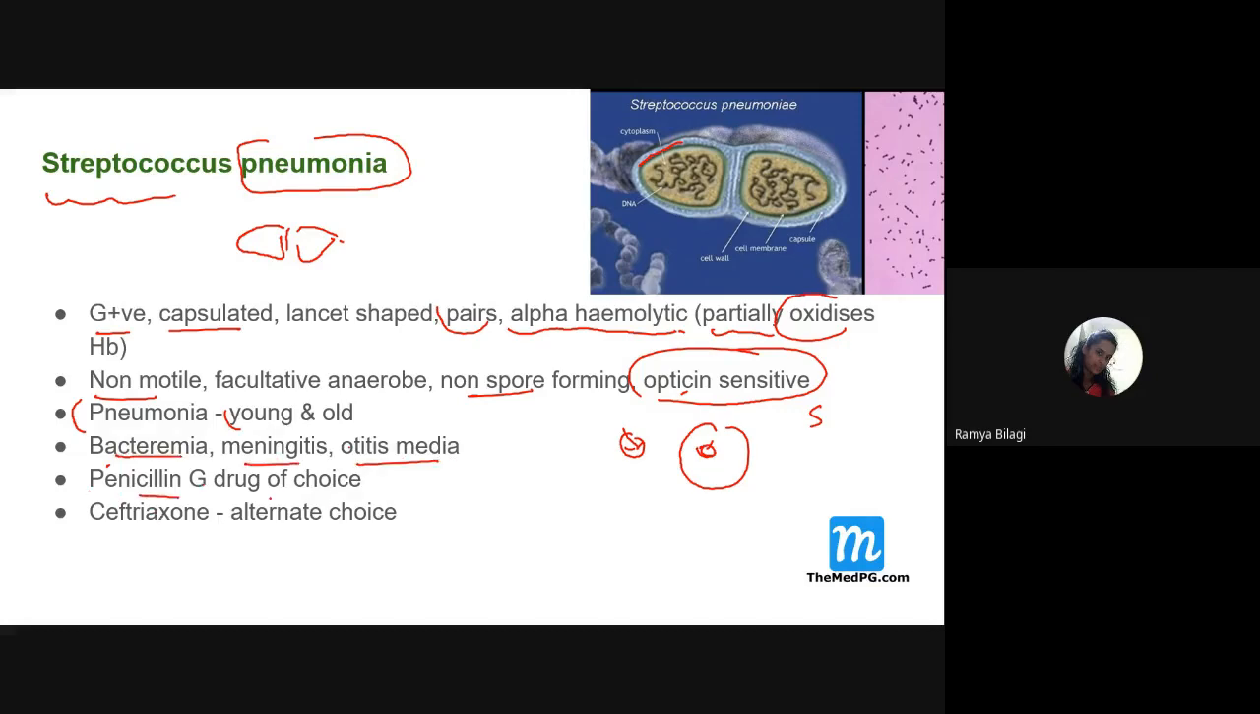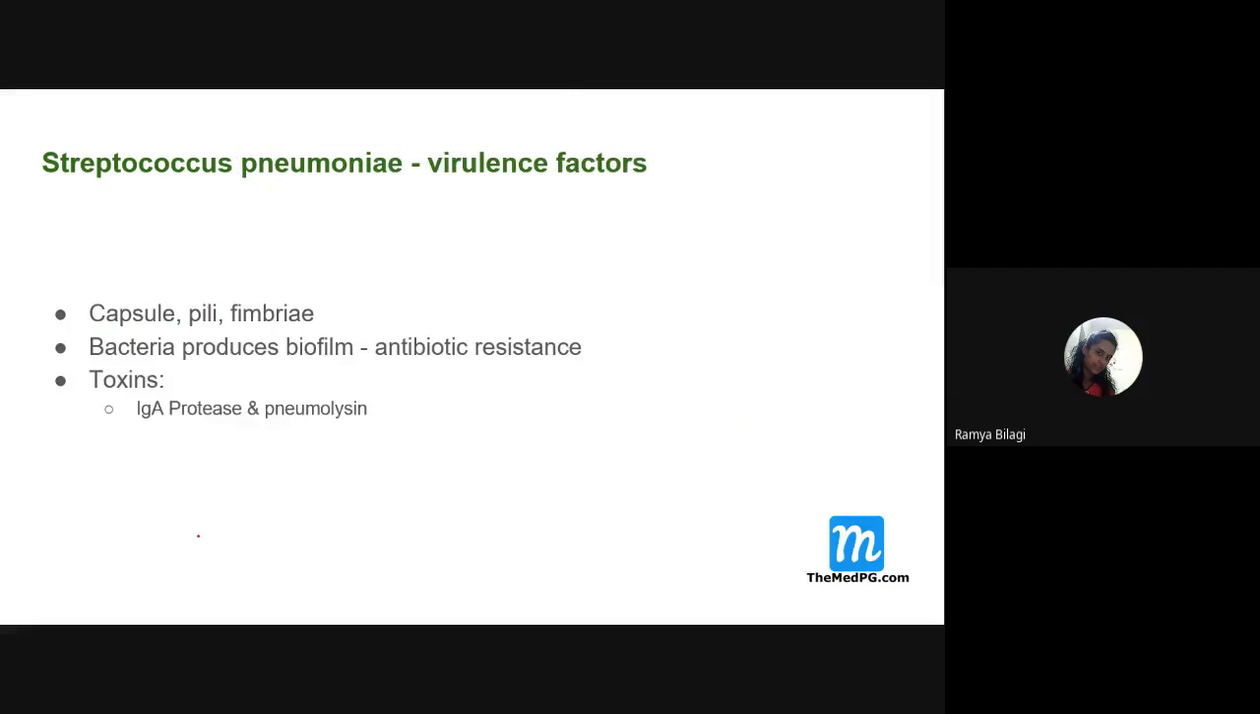And penicillin G is the drug of choice. Remember this. As an alternative, those who have resistance to penicillin G or are allergic to it can be given which one? Ceftriaxone. So it is an alternate choice. In examinations they can ask which is the first line of treatment for Streptococcus pneumoniae.